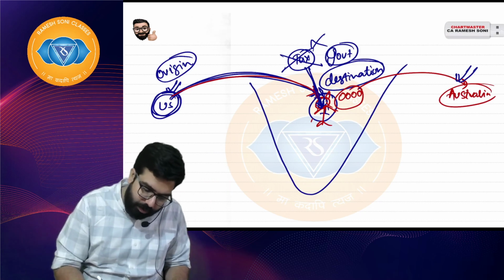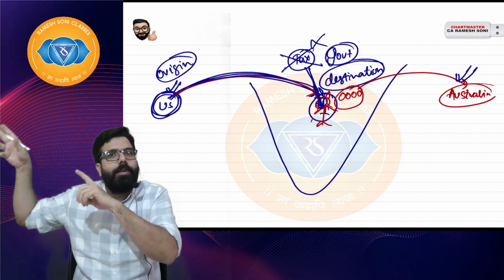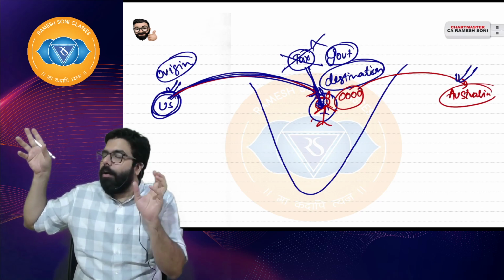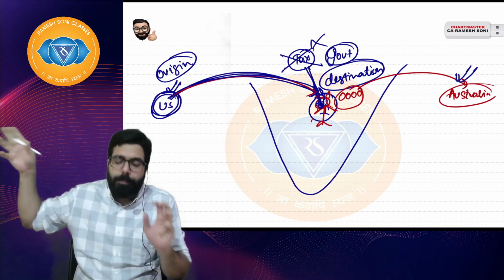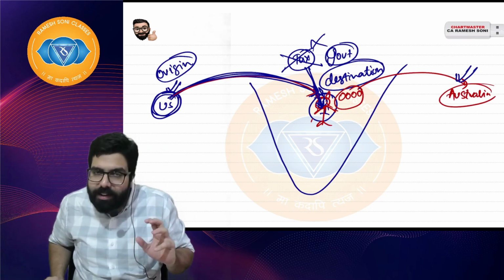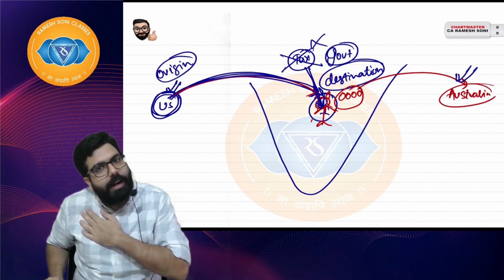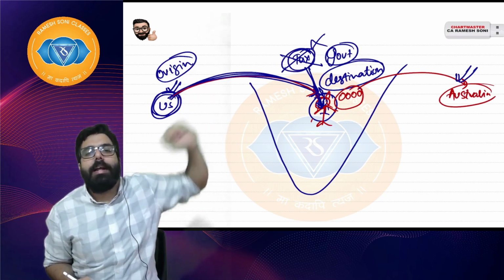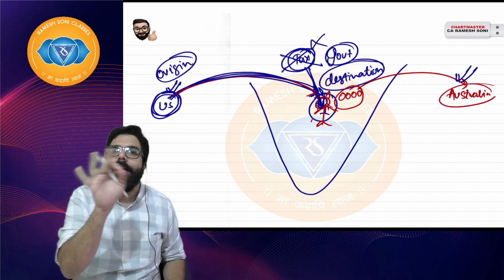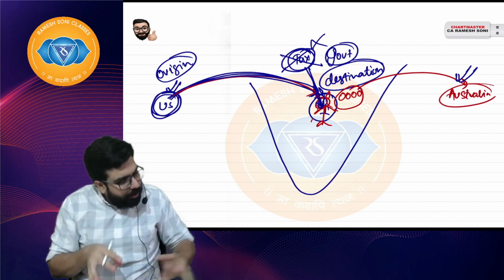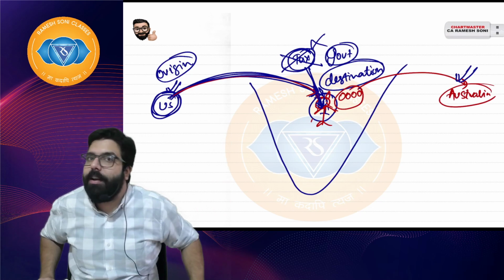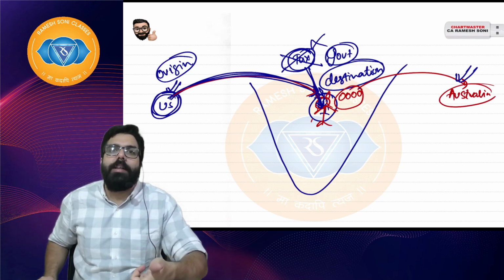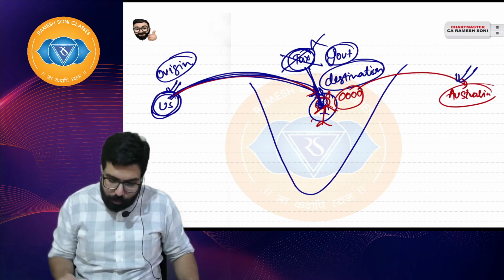The Australian government will get a right to tax those goods. Supposingly some goods came from US to India, US had a right to tax on origin, India had a right to tax on principles of destination, destination based taxation principle. The whole world follows destination principle and India will have the right to collect. But supposingly these goods are exported outside India, then Indian government will say, okay, India made goods are not being consumed, the goods have moved outside India, ultimate destination is Australia, Australian government will get the right to tax and Indian government will have to refund the tax to the Indian exporter. I hope everyone is clear.